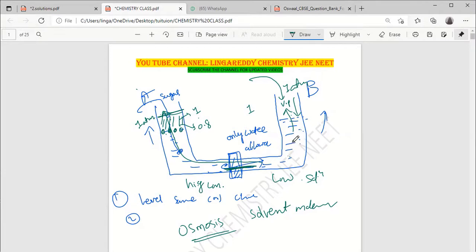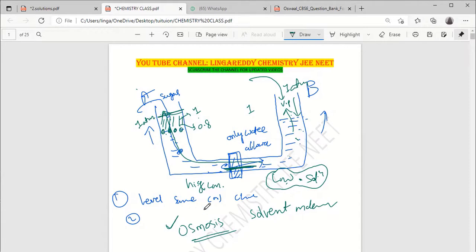Solvent molecules moving from low concentration solution to higher concentration solution, and the word "solution" you also need to mention. Otherwise, it will give a different meaning. Again, I'm repeating: solvent molecules moving from low concentration solution to higher concentration solution. This process or phenomenon is known as osmosis. Is it clear? Yes, sir.